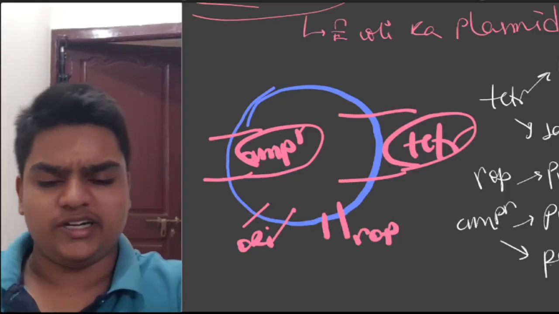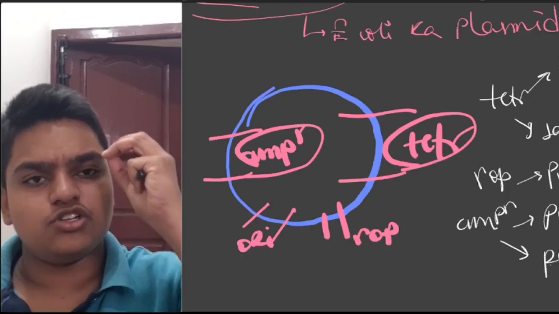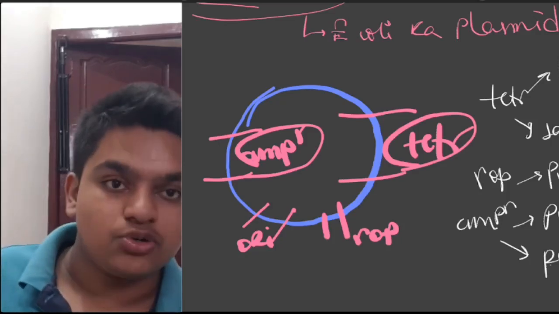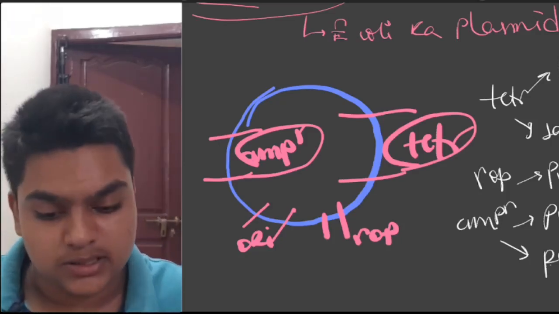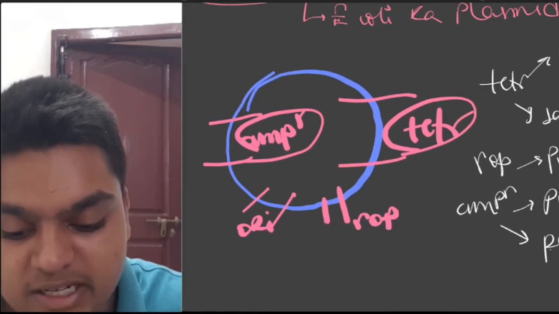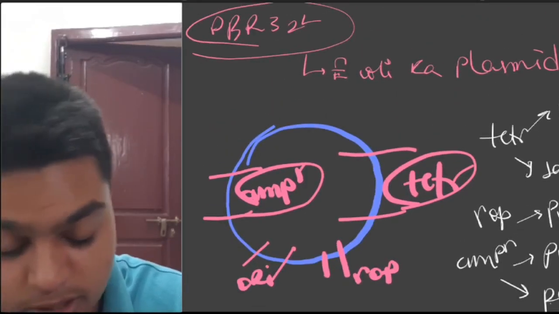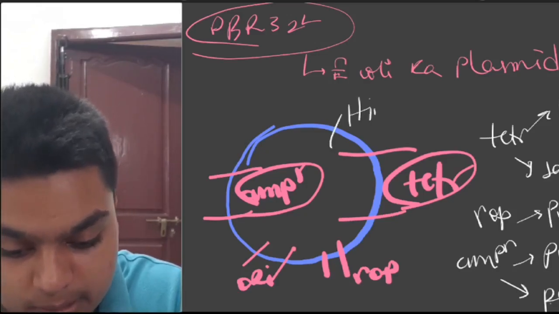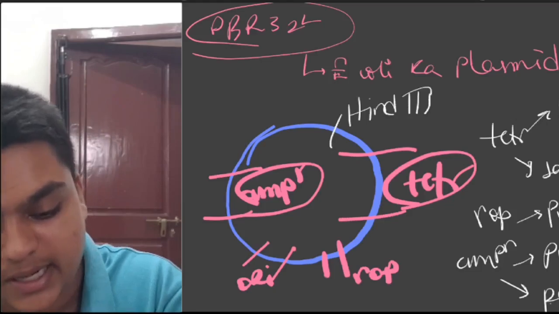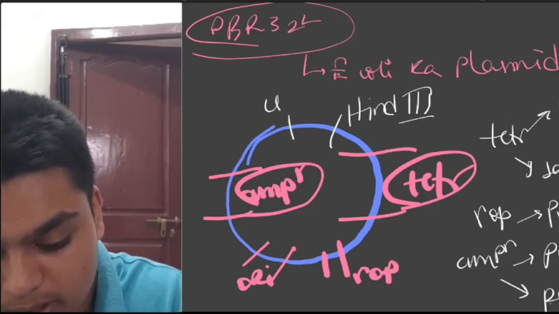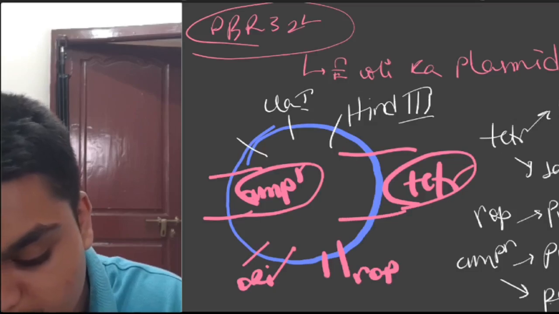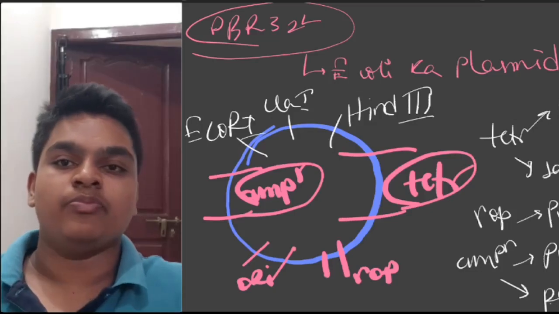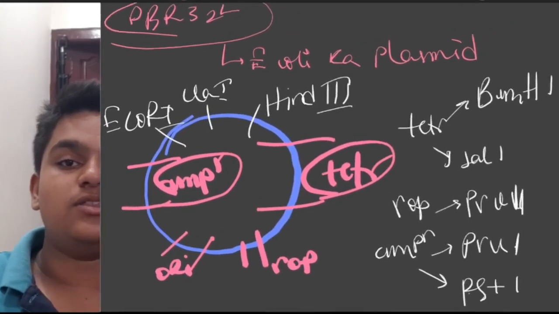Both in your tet region and AmpR region you have single sites only, but you have left some others. They are present in between the ROP region, the AmpR region and the tet region. What are they? HindIII, from Haemophilus influenzae d, ClaI, and Escherichia coli RI, EcoRI. These are the sites of PBR 322.